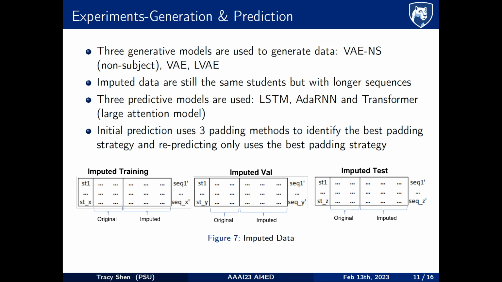After data processing, we generate data via 3 generative models: VAE non-subject, VAE subject, and LVAE subject. After data is generated, we impute it back to the same students by IDs, and hence the imputed data gets longer sequences. To predict the downstream KT data, we train 3 predictive models, LSTM, ADA-RNN, and Transformer, with different padding strategies to find the best performance. After that, we use the best predictive model to predict the target variable for the generated data, which will then be imputed back for reprediction.